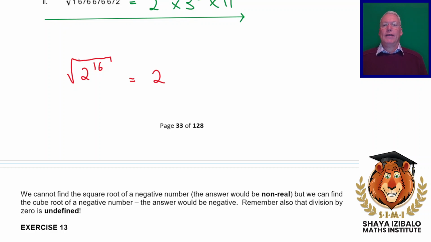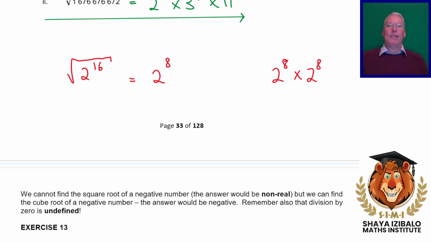So in fact, to find a square root, we must actually halve this exponent, because when we multiply 2 to the 8 by 2 to the 8, that exponent's going to double. So when we find a square root of a number, we actually halve the exponent.